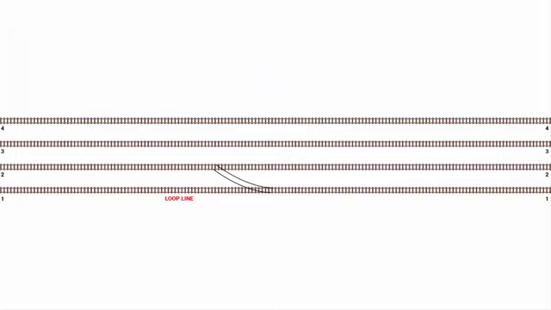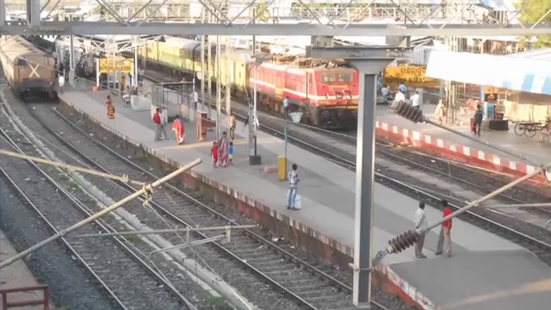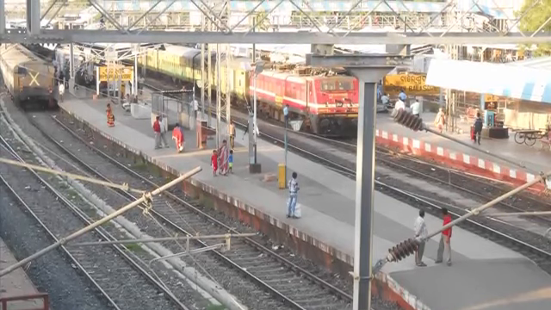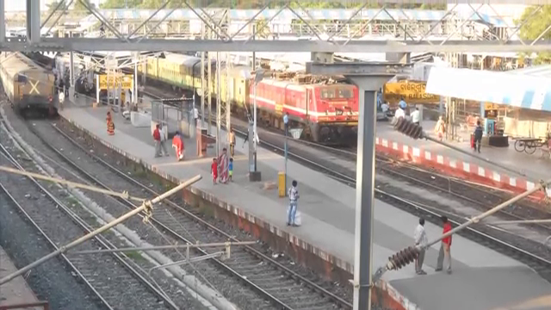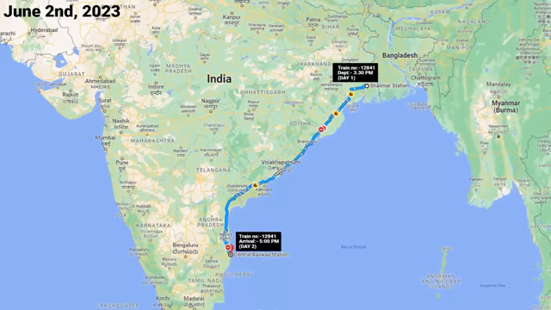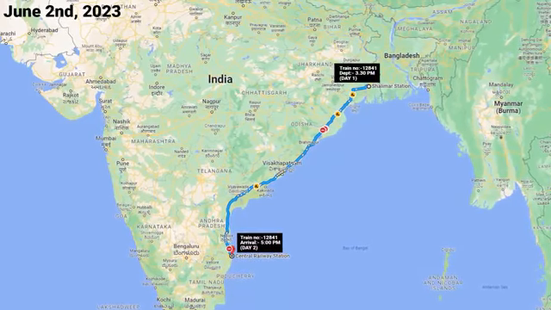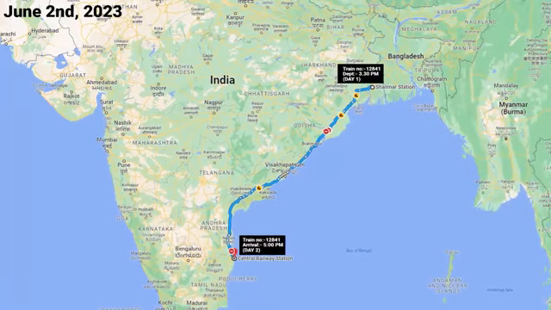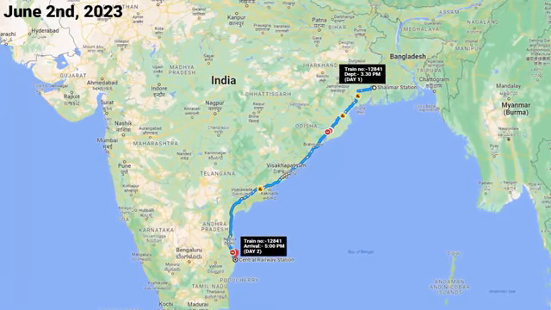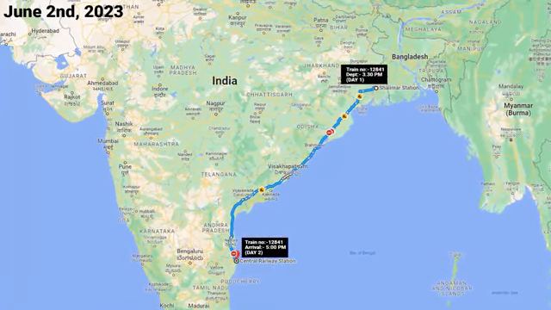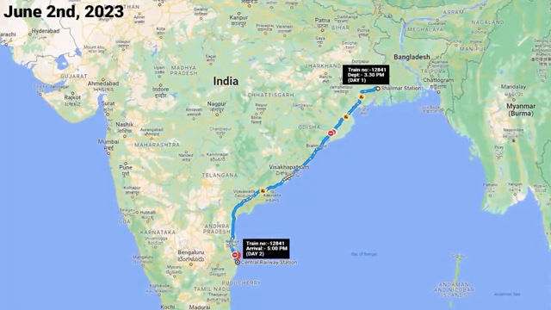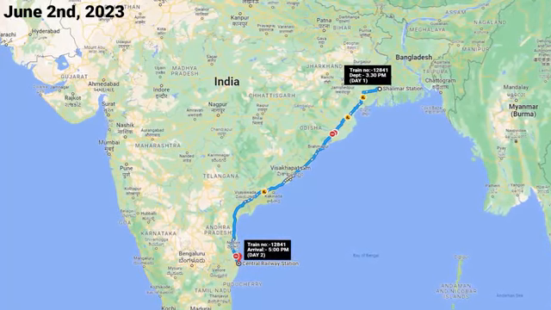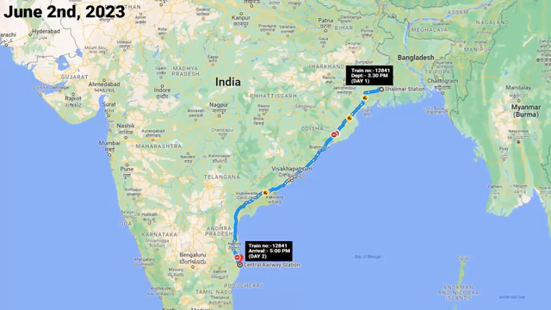Now let me explain the incident. So on the first track, which is called the loop line, there was already a goods train parked. And if you have ever been to Balasore railway station, that railway station has 4 platforms. Now what happened on 2nd June is that a train named Shalimar Chennai Coromandel Express, train number 12841, departed at 3:30 p.m. in the afternoon from Shalimar railway station in Howrah, West Bengal. It was destined to reach Chennai Central railway station in Tamil Nadu at 5 p.m. in the evening the next day.